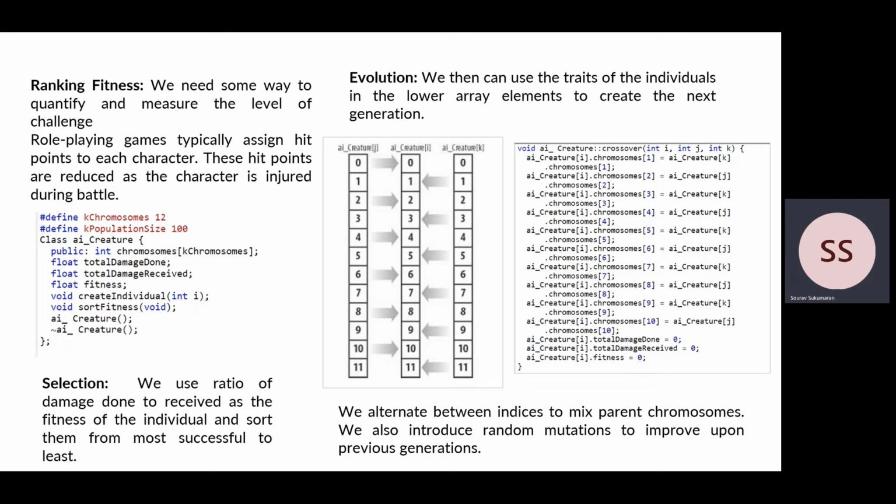And in the final evolution step, we use the traits of the individuals in the lower array elements to create the next generation. We can see the visual representation of the evolution and the crossover that is happening and the implementation here. So we alternate between the parent indices to mix up the parent chromosomes. We also introduce random mutations to improve upon the previous generations.